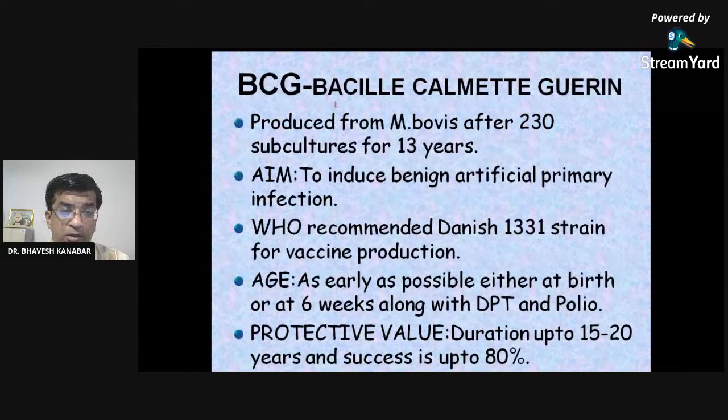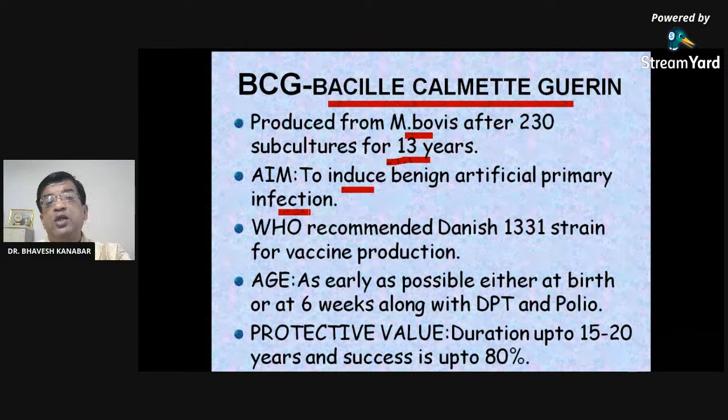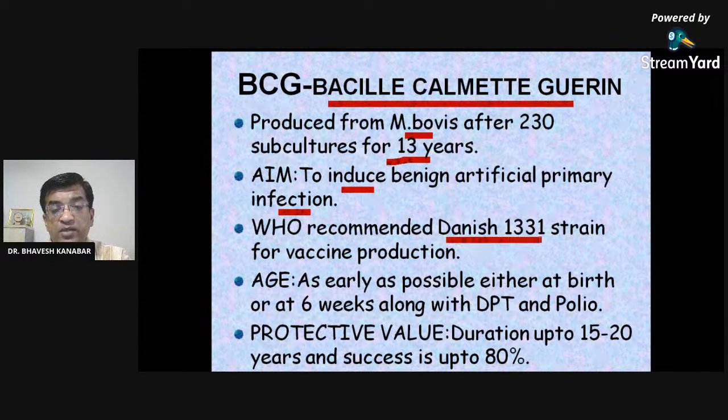BCG vaccine. Remember the full form? Bacillus Calmette-Guerin. It was produced from Mycobacterium bovis after 230 subcultures over 13 years. The aim of the vaccine is to induce a benign artificial primary infection. So what do we give through vaccination? Infection. It contains this bacteria, right? So it is a benign infection. WHO recommends this strain, Danish 1331. It can be asked in your MCQ. Danish 1331 strain for BCG production.